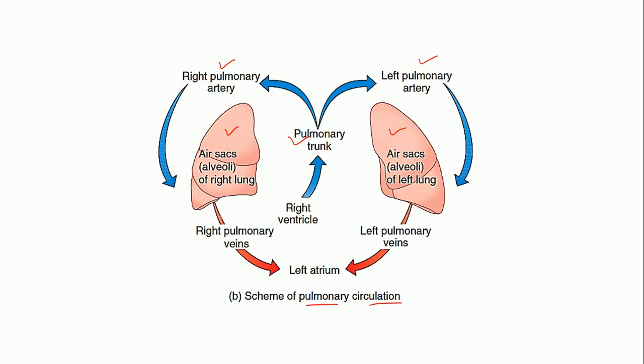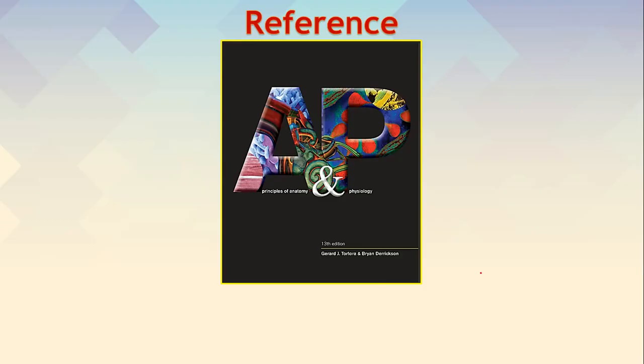The oxygenated blood will enter the right pulmonary veins and the left pulmonary veins, which in turn will return the oxygenated blood to the left atrium. From here it will move into the left ventricle, and this will be supplied throughout the body. So, this is the schematic representation of the pulmonary circulation.